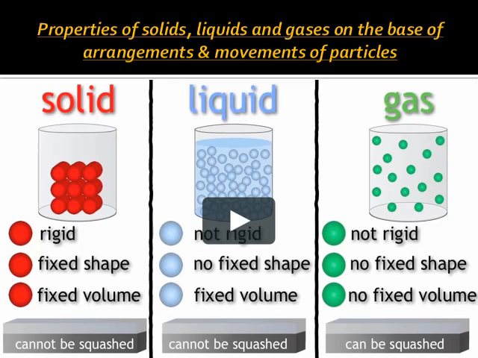It means on the basis of the particle nature of matter, in solid, liquid and gas, which are the three states of matter, only the position, arrangement and movement of particles change.